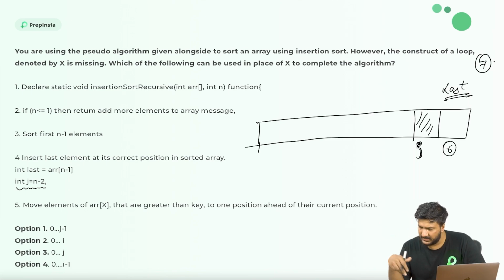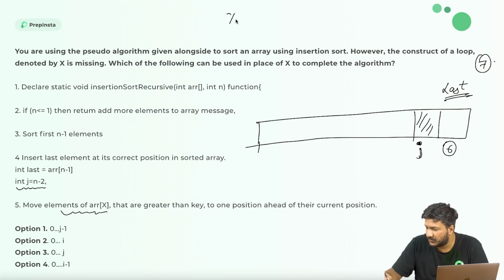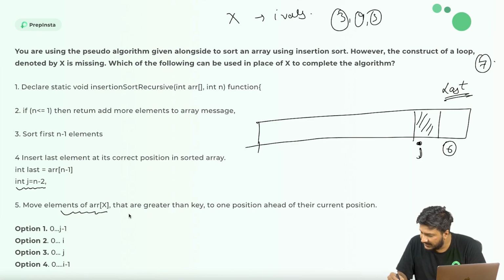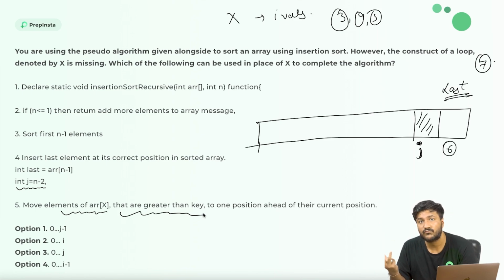Then they are saying that, okay, move the elements of ARR of X. Move the elements of ARR of X. So ideally you would think that, okay, ARR of X would be one value, so let's say 3, 4, 5, because that's what we need to move, right? That are greater than the key. What is the key? We don't know it, right?